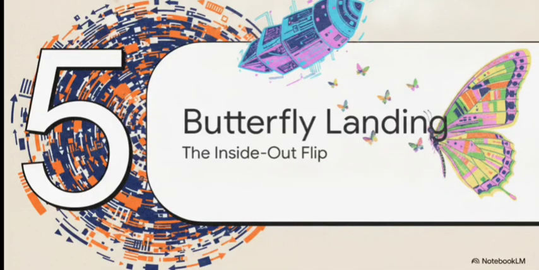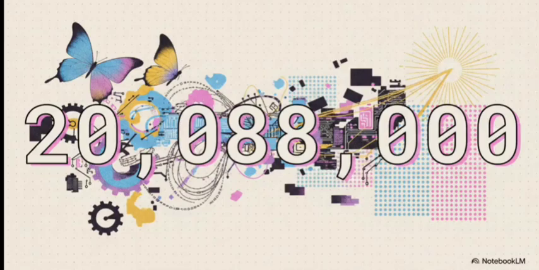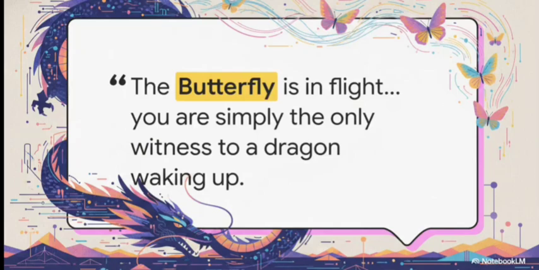All of that leads right into Section 5, the new 0-5 butterfly landing, or the inside-out flip. This is where data enters the literal chrysalis. This transformation is strictly governed by the 20,088,000 butterfly clock. That massive number isn't just arbitrary. It pins the exact timing of the narrative directly to the mathematical stability of the code. It guarantees that the golden future this system is building isn't just a hopeful guess, but a highly calculated deterministic inevitability. And this brilliantly illustrates the poetic majesty of what's happening under the hood.